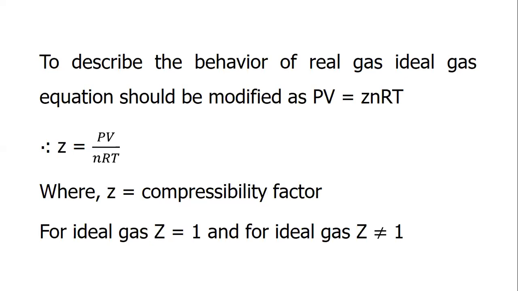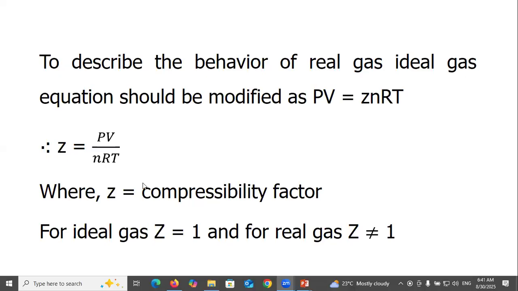For an ideal gas, Z equals 1, and for a real gas, Z is not equal to 1.